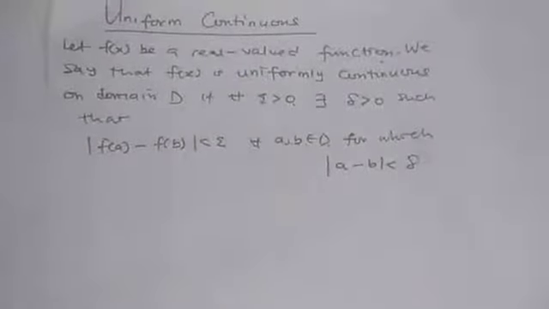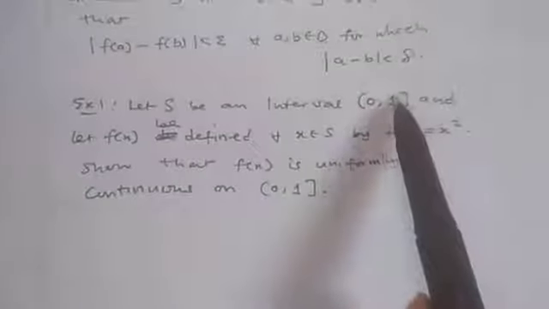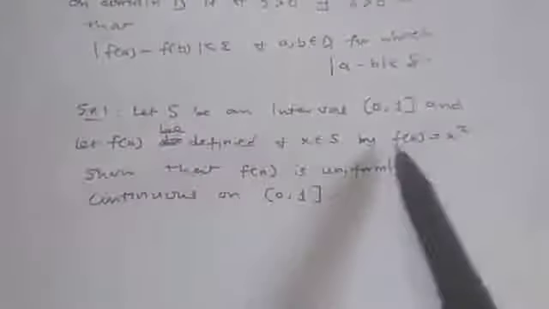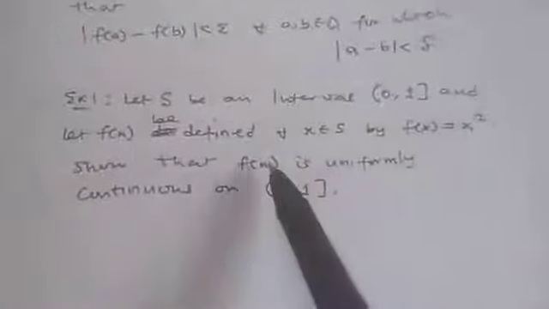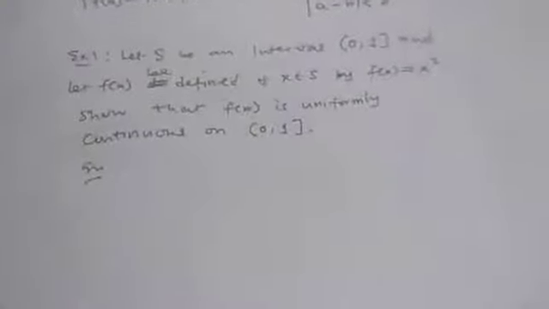Now let's consider the following example. Let S be an interval, and let f of x be this. We want to show that f is uniformly continuous on that. Now the solution. By definition, we say that for every epsilon greater than 0, and we have written it out already. So that is by the definition of a uniformly continuous function.